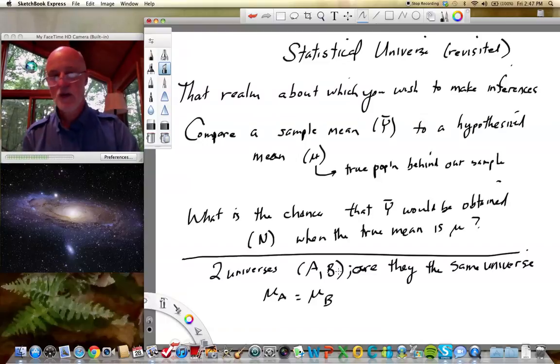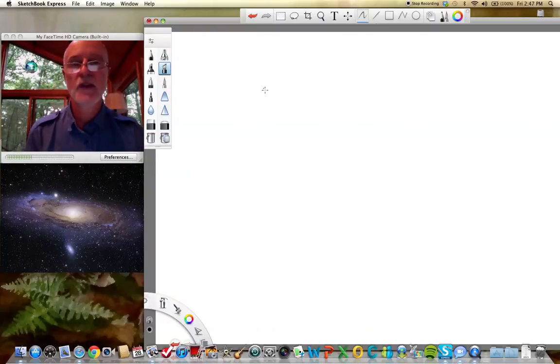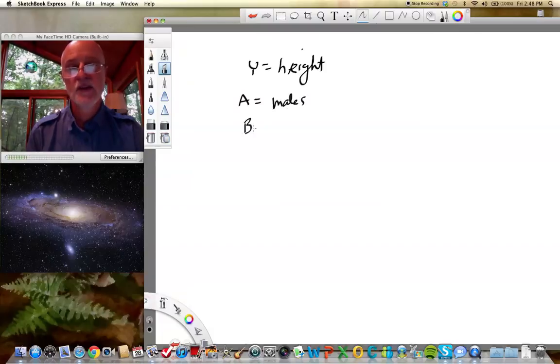Okay, so let's give an example of that. Let's imagine our y variable is height, and we're measuring heights of males versus females. So our statistical universe A is males, and our statistical universe B is females, and we're asking if heights are different.